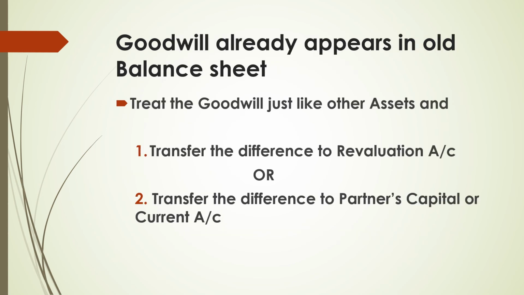Our third method is goodwill already appears in old balance sheet. They just treat the goodwill like any other asset and transfer the difference to revaluation account. In case of goodwill, we can transfer the difference to partners' capital or partners' current accounts instead of revaluation account. But in both cases, the ultimate effect is the same.